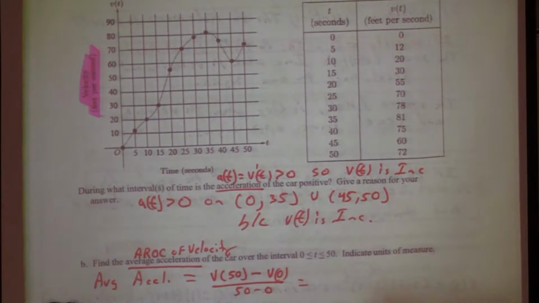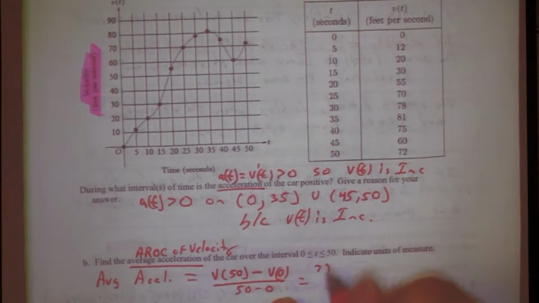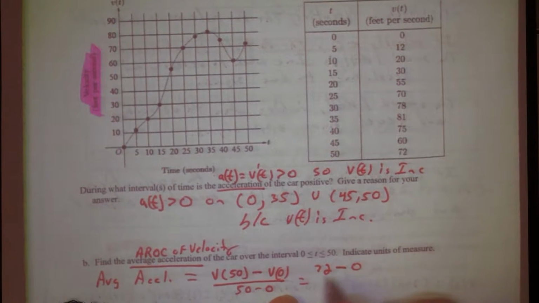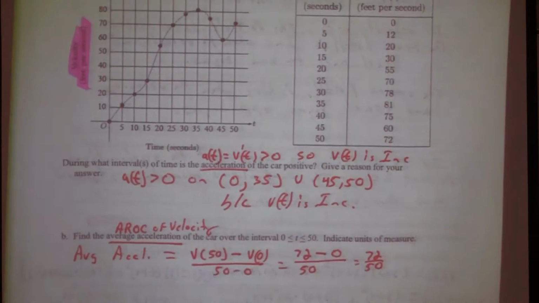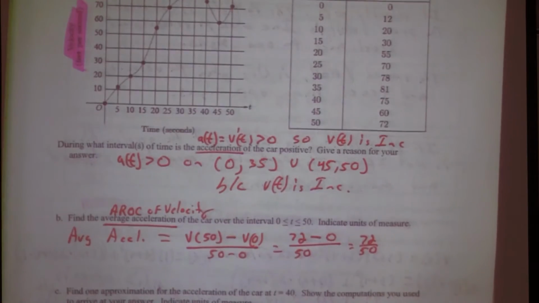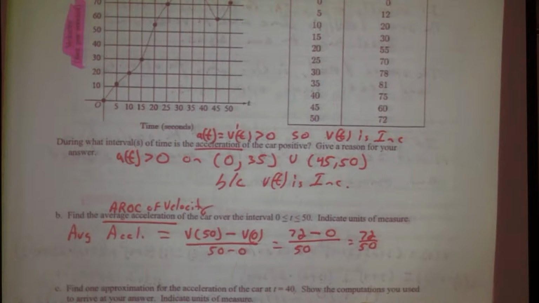What do we get? What's V of 50? Do we have to guess? No, we have a table, right? So 72 over 50. Do I have to reduce that? No. Could I possibly make a mistake reducing it? Yes. And then get that part wrong and not get the point for the answer? Yes. So don't. Just stop right there.